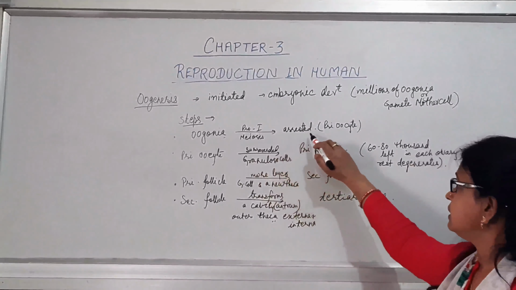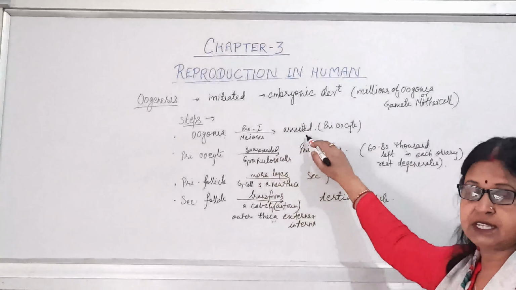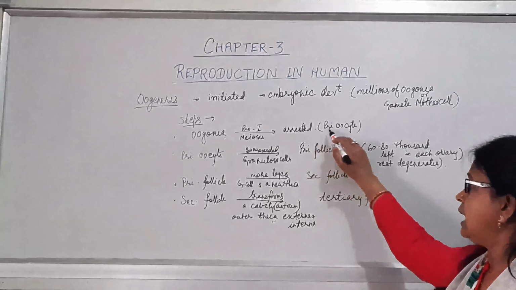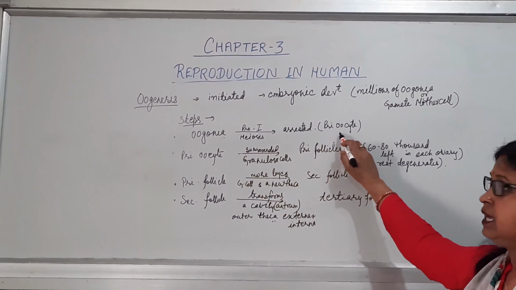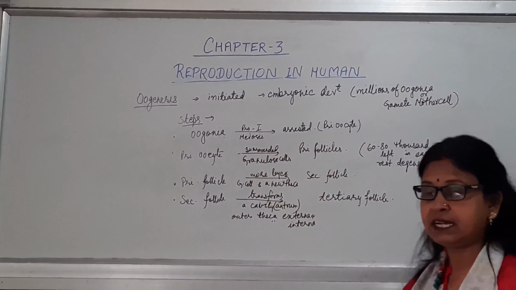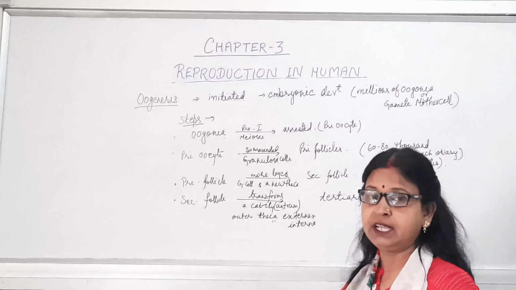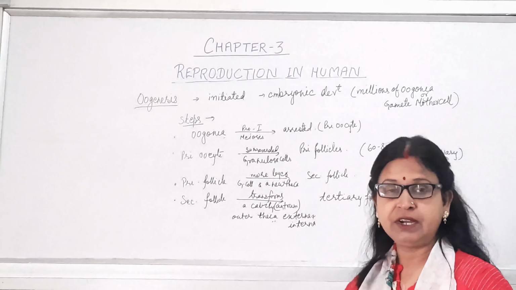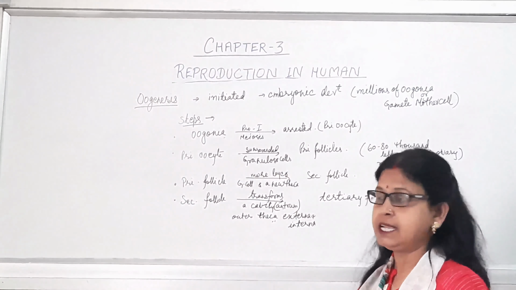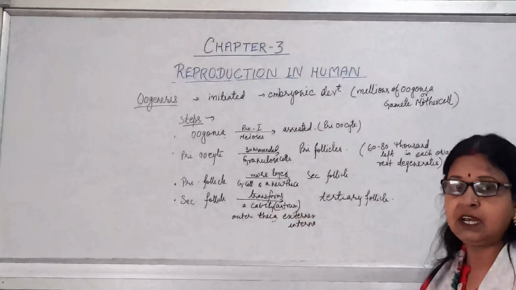After that, the rest of the cell division steps are arrested and the oogonia is transformed into the primary oocyte. This primary oocyte stays in that form inside the girl child's body, and when the child attains the age of puberty, the rest of the process takes place.